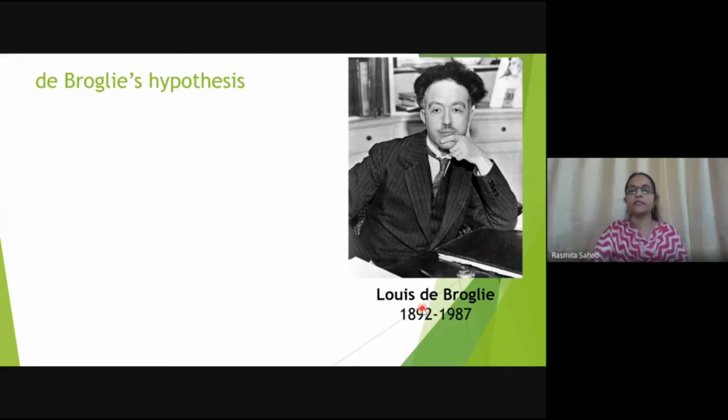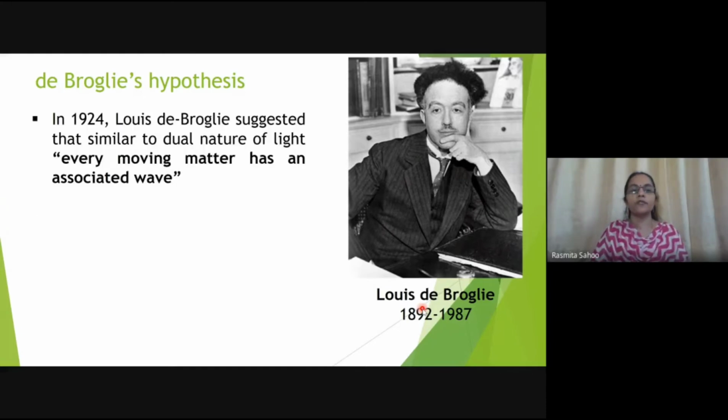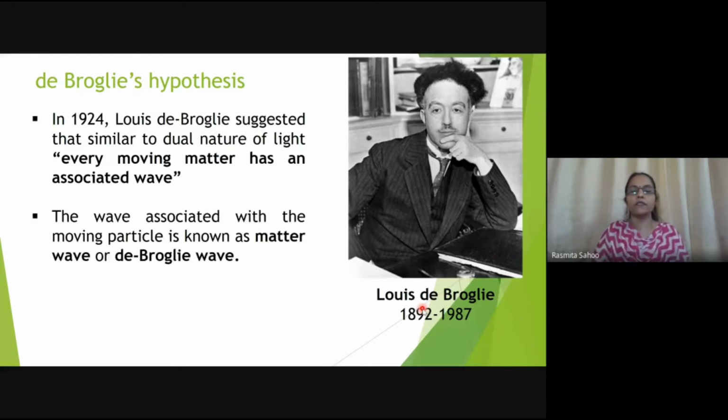So based on his claim, he came up with a hypothesis which he proposed in 1924, and in this hypothesis, he said that every moving matter has an associated wave. Whatever the matter particle, if it is moving with some velocity, then certainly there are some waves associated with that particle. According to his name, the associated wave is known as the de Broglie wave, and as it is associated with a matter particle, it is also known as the matter wave.